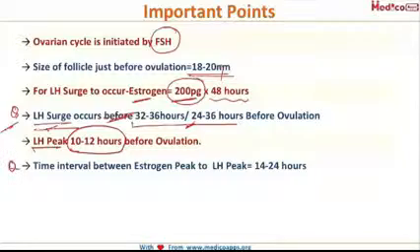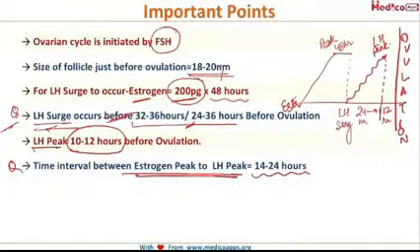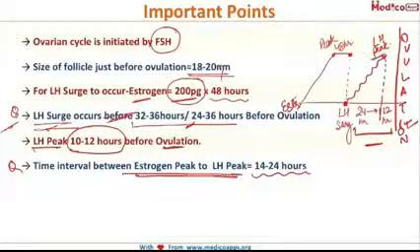Then another question, the time interval between the estrogen peak to the LH peak, and it is 14 to 24 hours. And to answer all these questions, just remember this graph I had told you. The estrogen level has to peak for 48 hours for the LH surge to occur. Then 36 hours after this LH surge, the ovulation occurs. The next question, the ovulation occurs 10 to 12 hours after the LH peak, and the time interval between the estrogen peak and the LH peak is 24 hours.